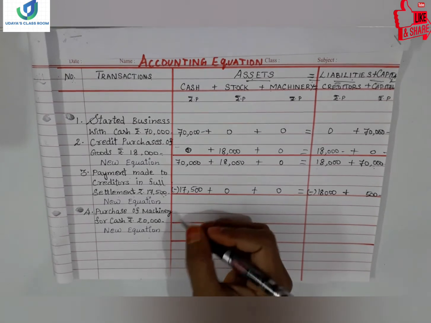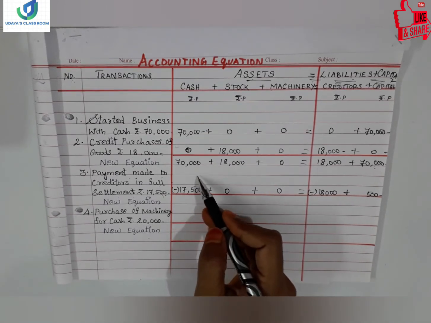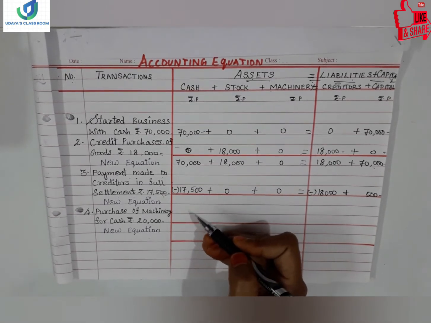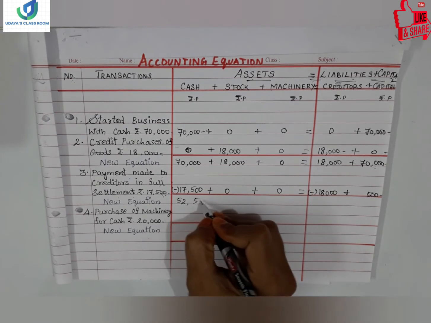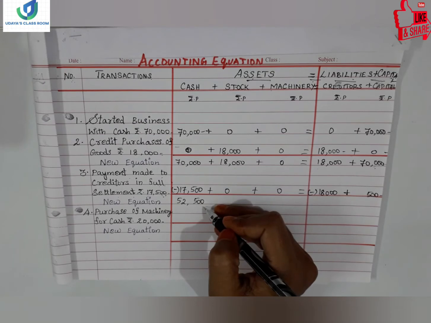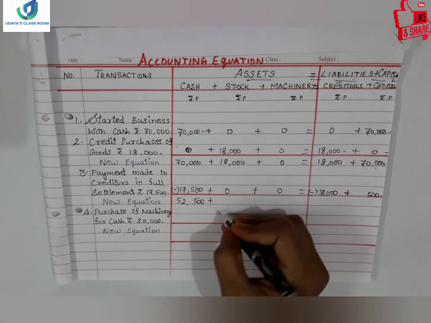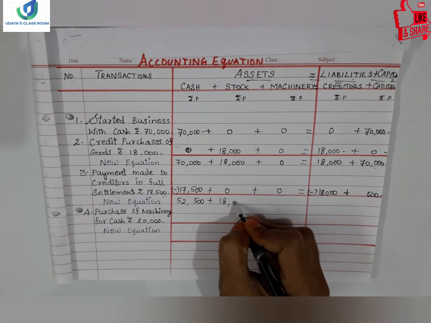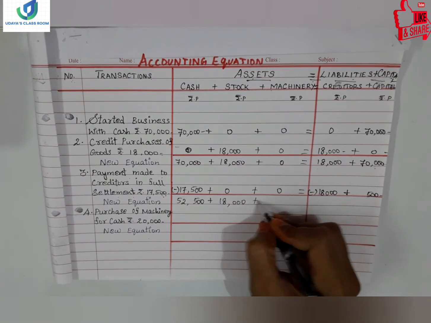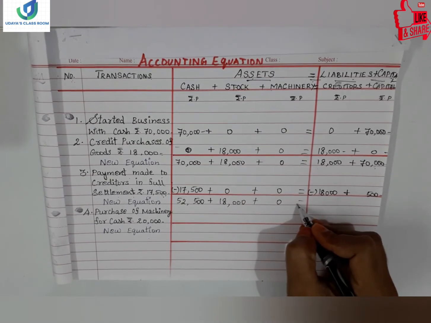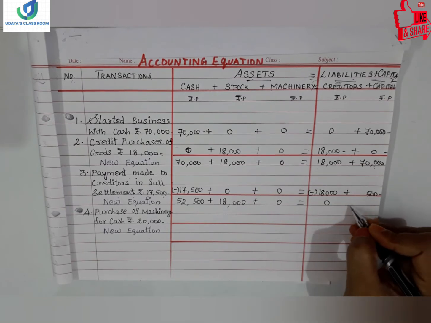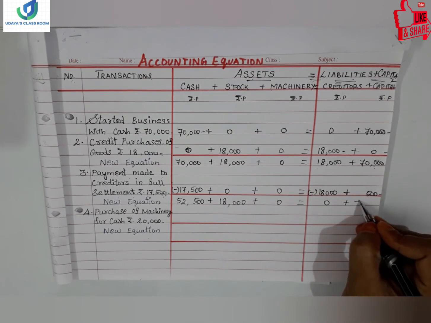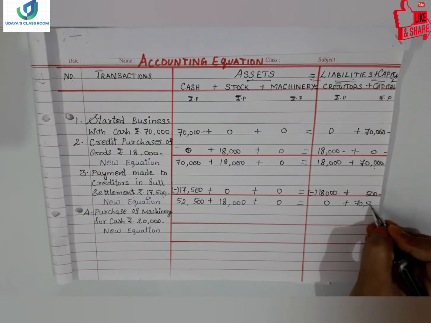That's all. Now the new equation we can equate: 70,000 minus 17,500, 52,500 only cash balance now we have, and 18,000 stock we have, and machinery so far we did not purchase, and the creditor became 0 plus 70,500.